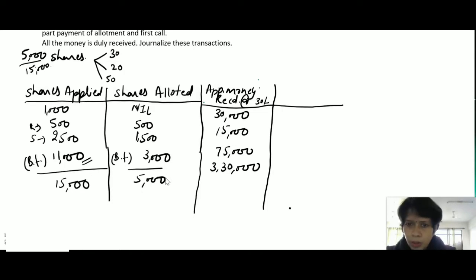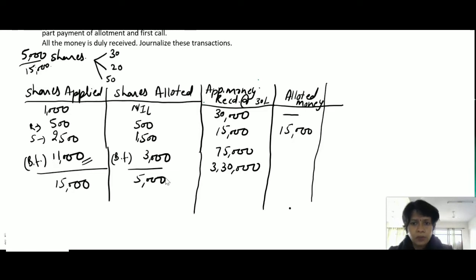Now allotted money. None of the shares were allotted to the first category person. For 500 we have received 15,000 and allotted money totally 15,000.